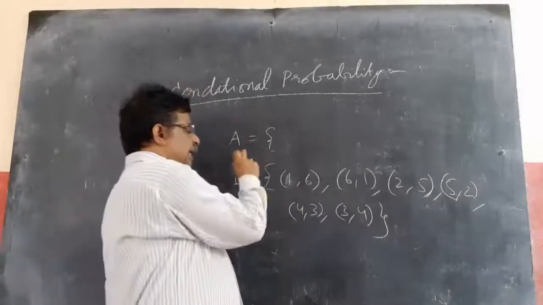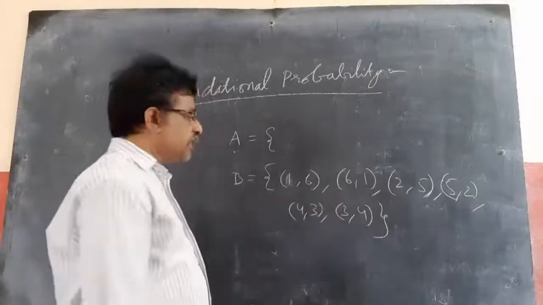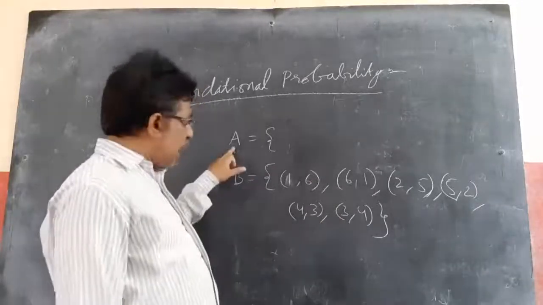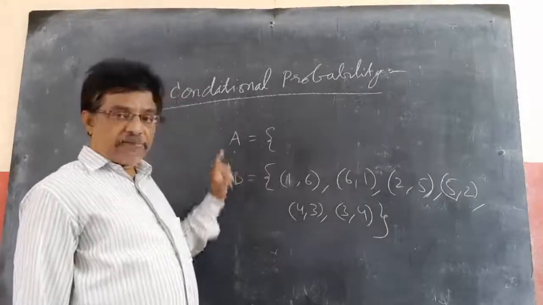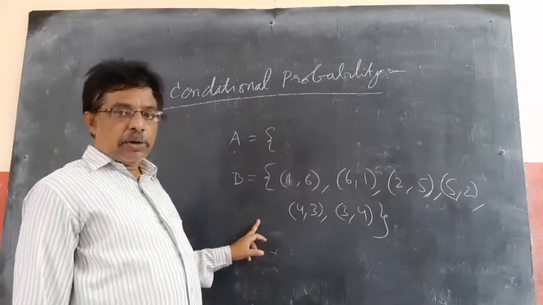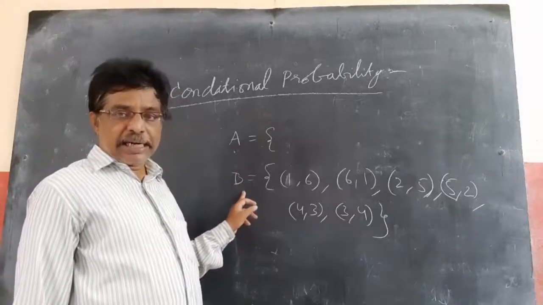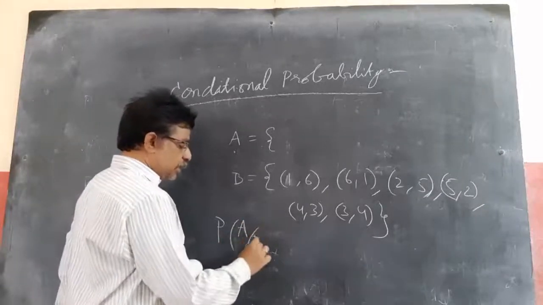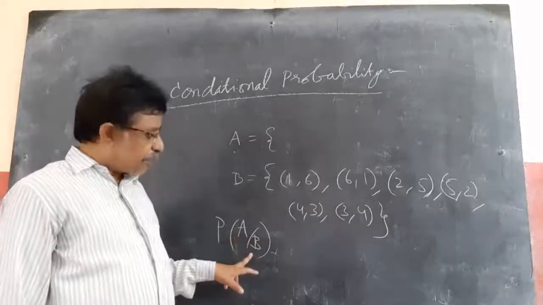Now, A is the event of getting neither die shows 5, meaning 5 should not appear on any die, but it should happen after B. So before A happens, B should happen. That is our condition. P of A by B means the event A occurs only after B occurs.